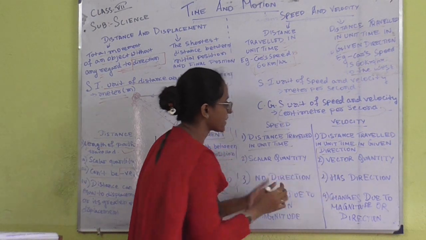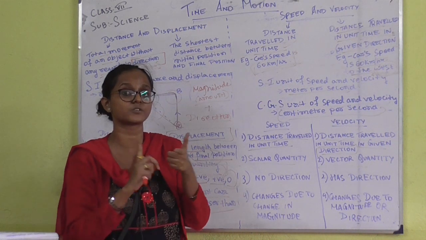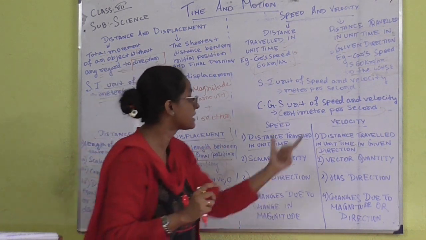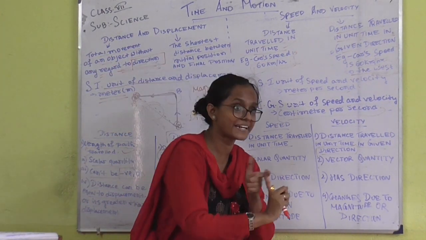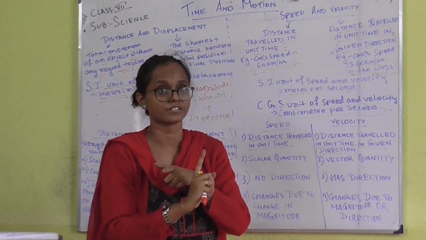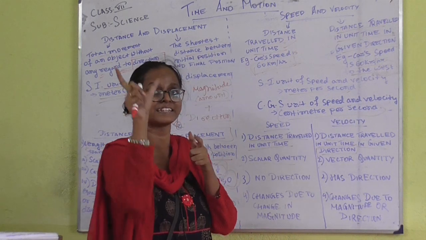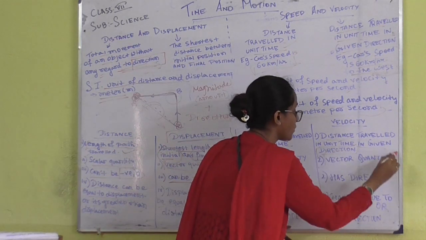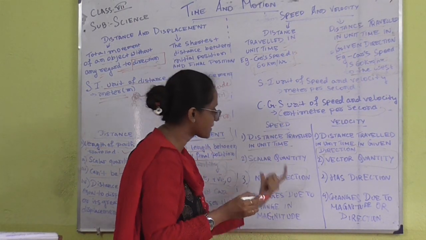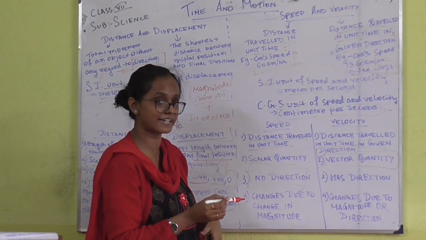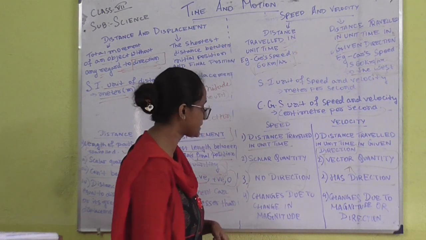Now, scalar and vector quantity. It is quite clear why speed is a scalar quantity, because it only has magnitude. But velocity can be regarded as a vector quantity. Why? Because it has magnitude as well as direction. So, whenever a quantity has magnitude plus direction, then it is a vector quantity. Speed does not have any direction, that is why it is a scalar quantity, but velocity has a direction, that is why it is a vector quantity.